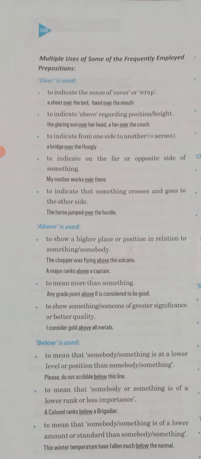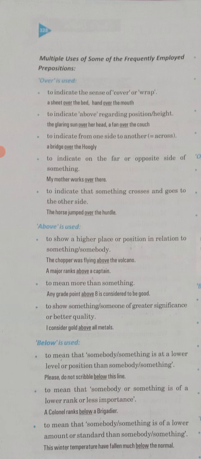Below is the same thing. Like above tells you the higher position, below tells you the lower position, like please do not scribble below this line. It means below this line is the limit, and below this you don't have to scribble anything. To mean something whose rank is less or which is less important, like a colonel ranks below a brigadier.